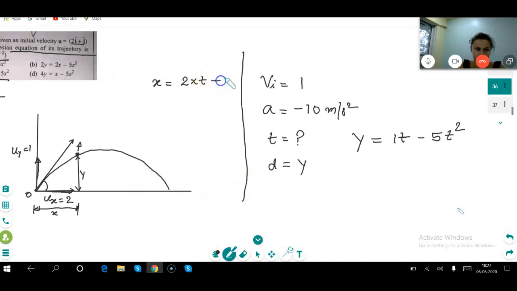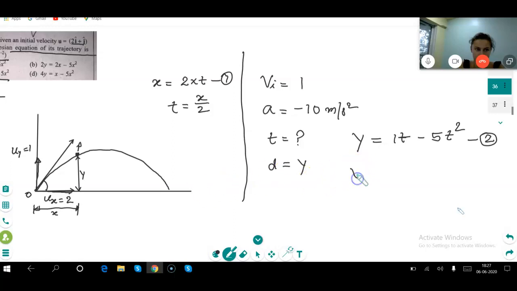This is equation number 1 and this is equation number 2. Please apply your mind and then tell me what I should do so that t can be removed. You should put t equal to x by 2. Is it clear? Yes.